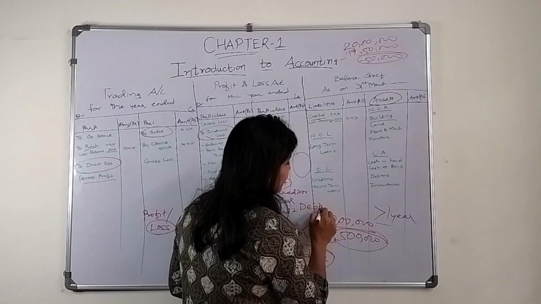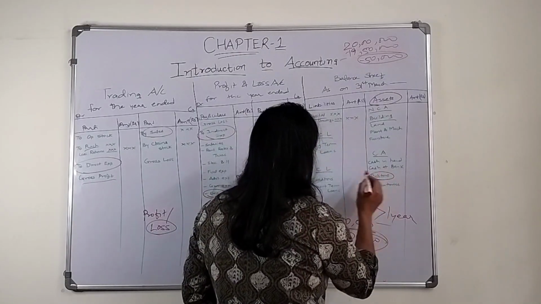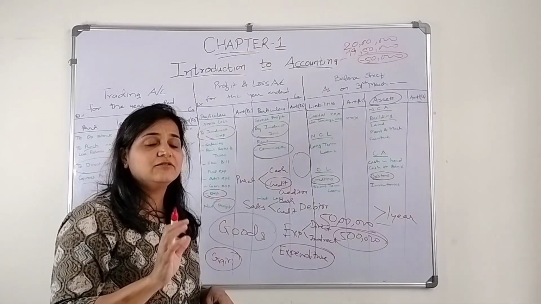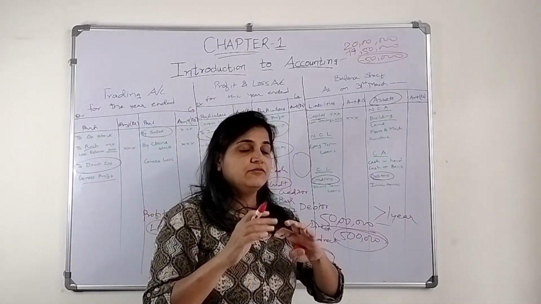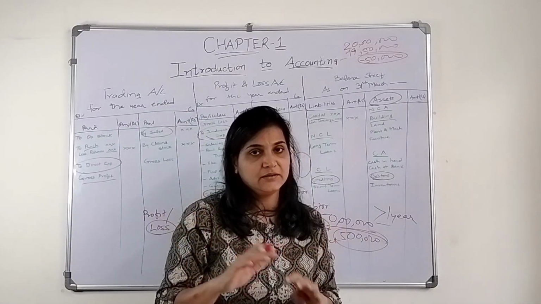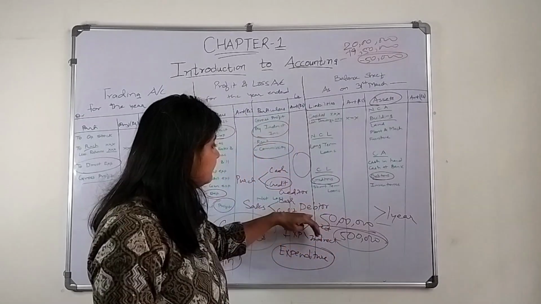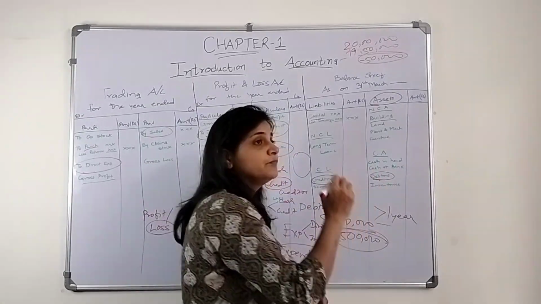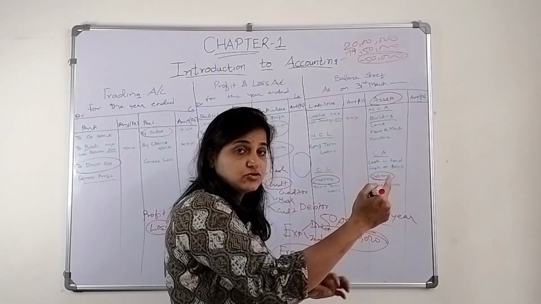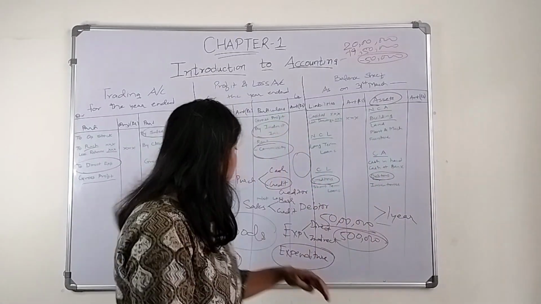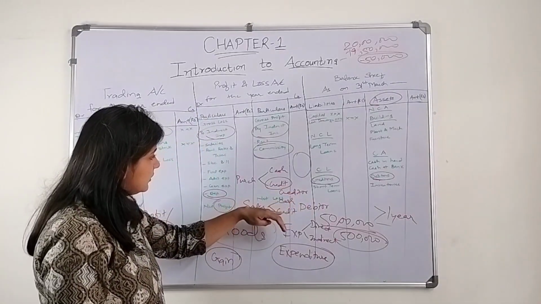Now, when I say these terms, debtors and creditors, they are my current assets and current liabilities, whose liability will be paid off within 1 year. In the next financial year, this liability will be paid off. So that becomes my debtors, the persons who owe to me, and my creditors, to whom I owe. Okay.